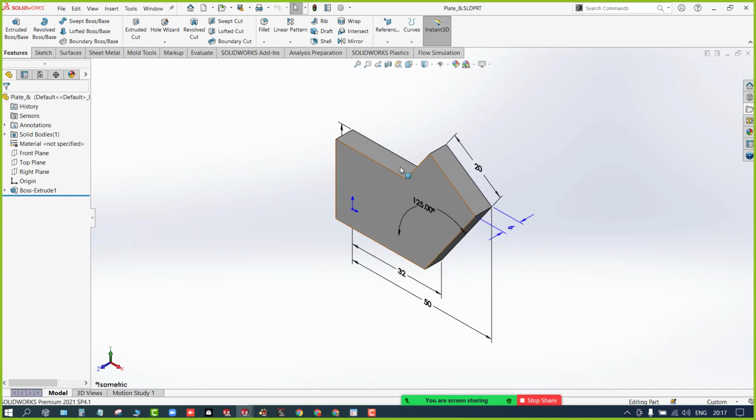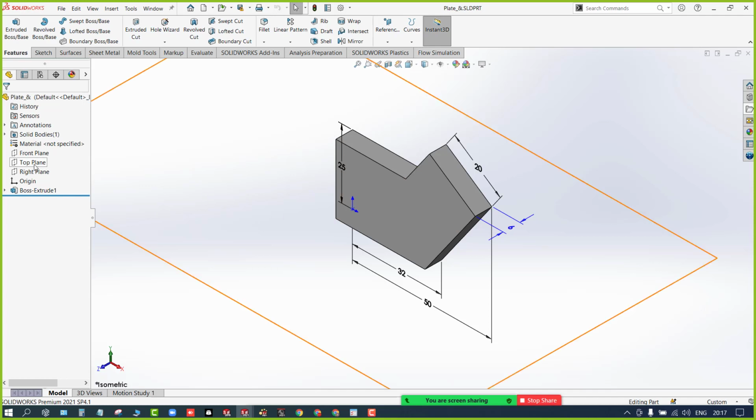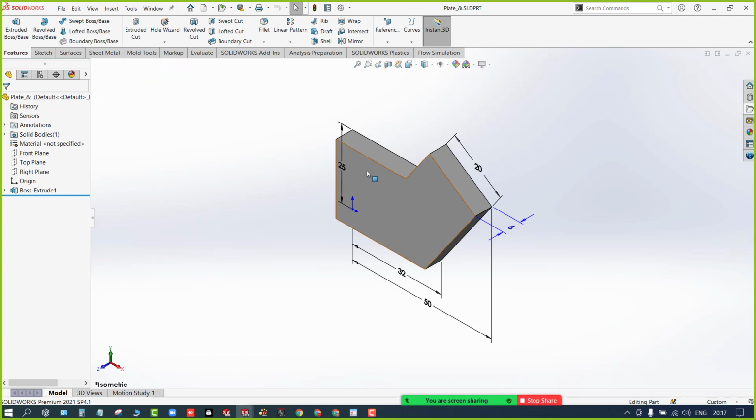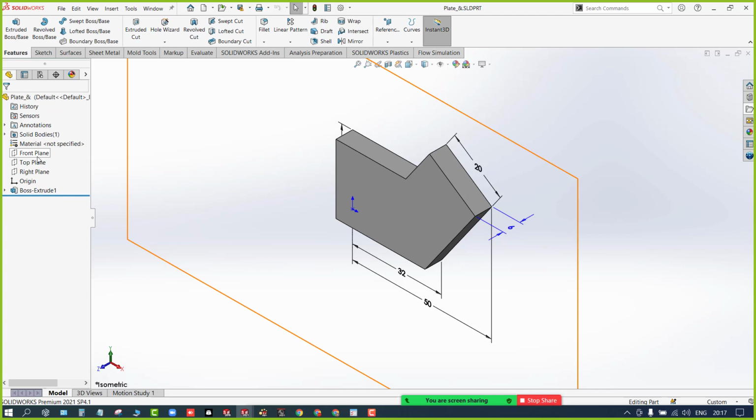So on which plane do I need to start my sketch? Should I start with the top plane? No. If you start with the top plane, the orientation will not be like this. You cannot even start with the right plane, because your orientation will change. The angle of projection, third angle or first angle, will change. So by just seeing the isometric view, you need to understand on which plane to start. From this, the front plane is better, right?